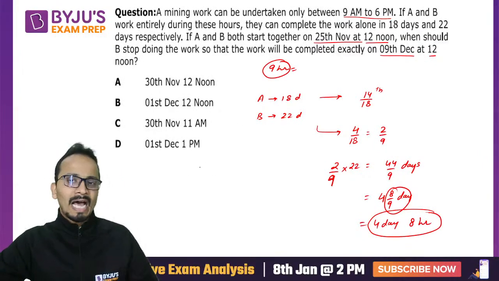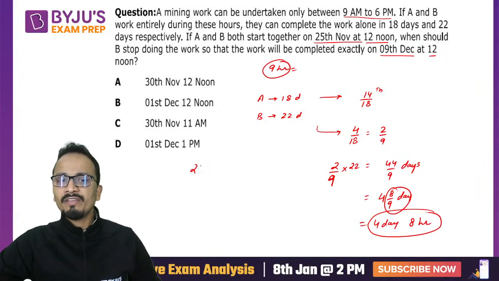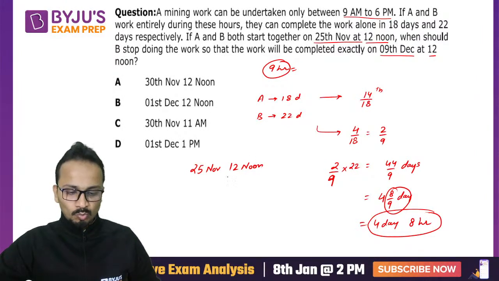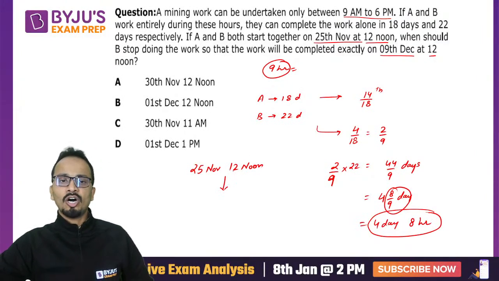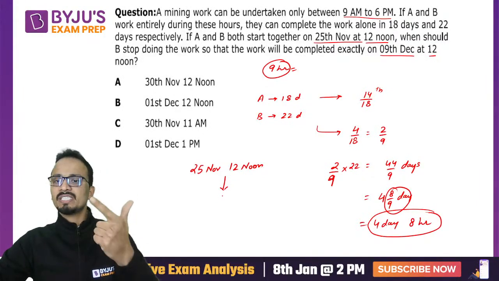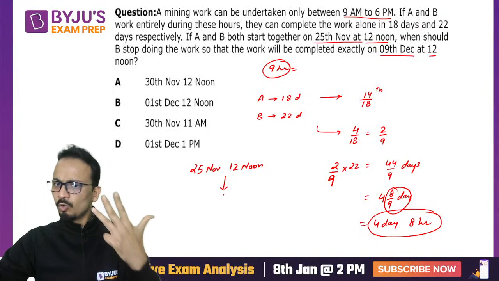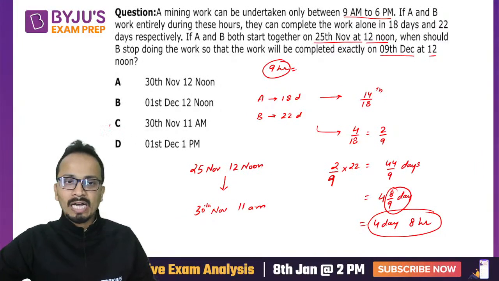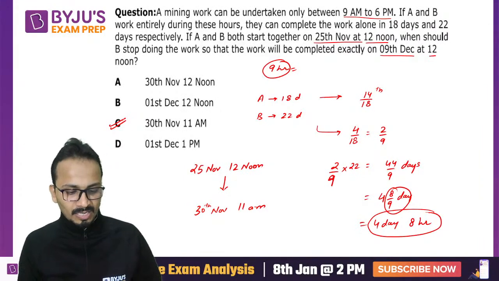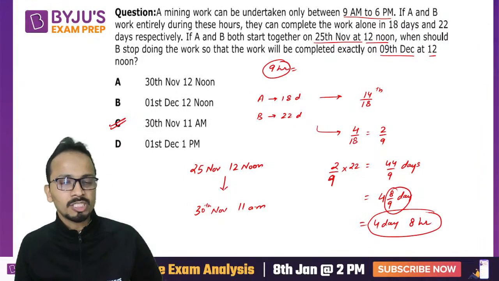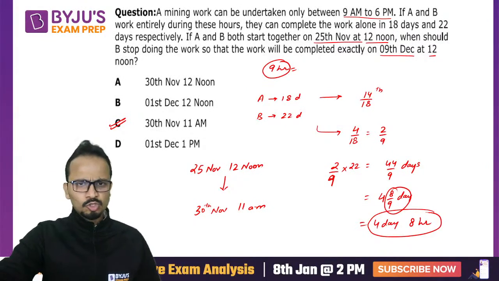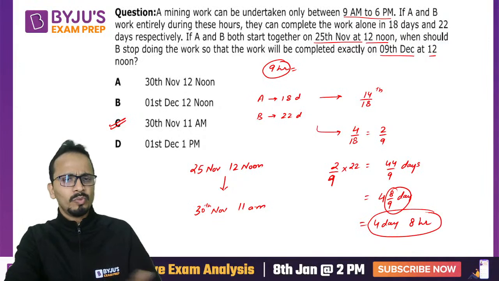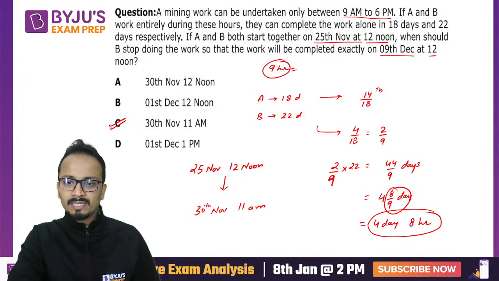Now we'll add these 4 days and 8 hours to 25th of November, when they started work at 12 noon. On 25th November they started. So 26, 27, 28 and 29th of November, 4 complete days. And adding 8 hours, it will be 30th of November at 11 a.m. So the answer will be option C. Am I clear? Okay. So the answer will be option C for this question. I believe none of you will be having any kind of problem with this one, so we can move on to the next question.